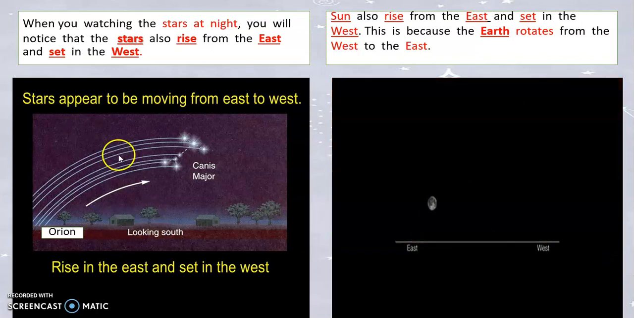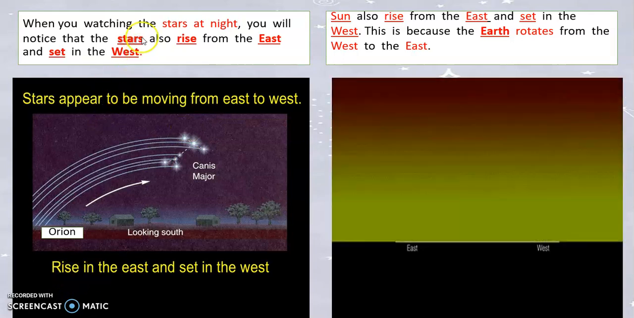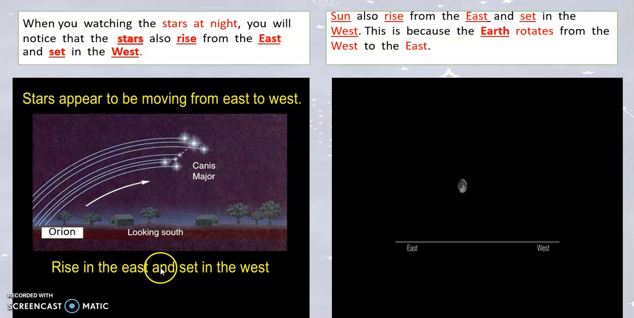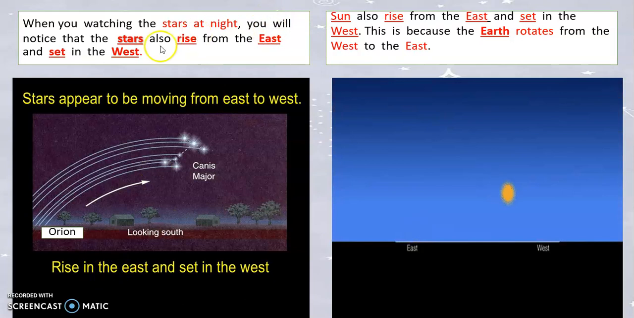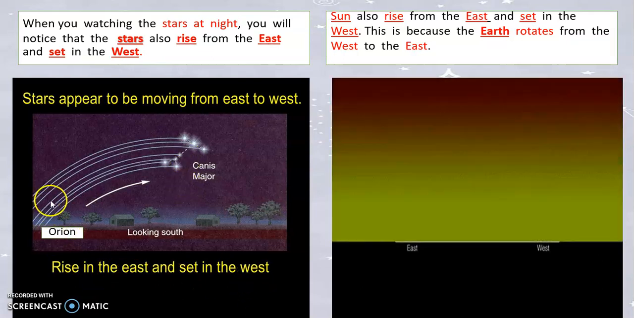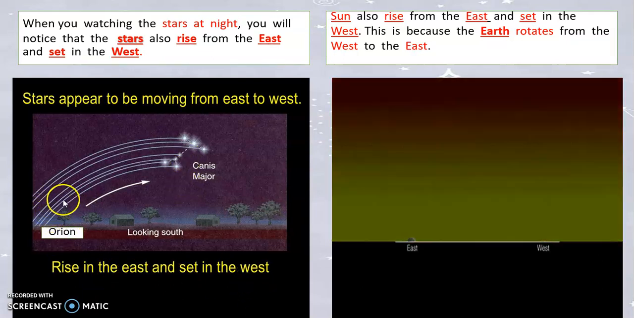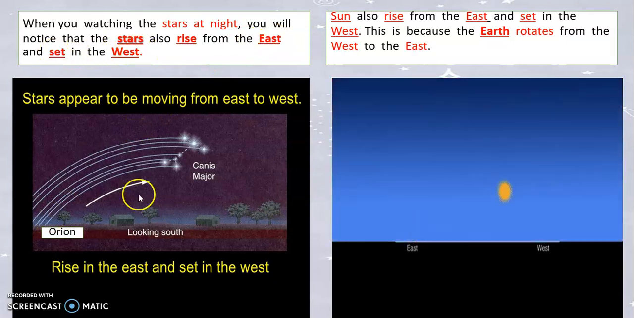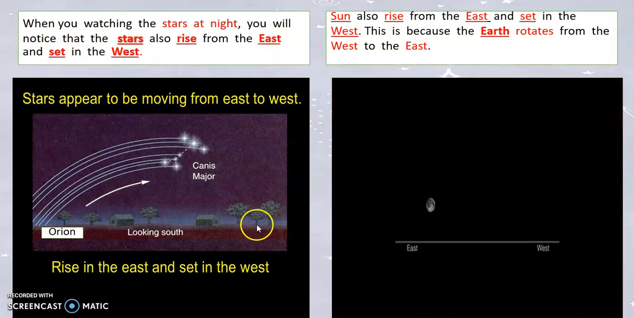When you look at the sky, the stars and the Sun rise in the east and set in the west. East and west. The stars and the Sun are the same. They rise in the east and set in the west, going from the east to the west.